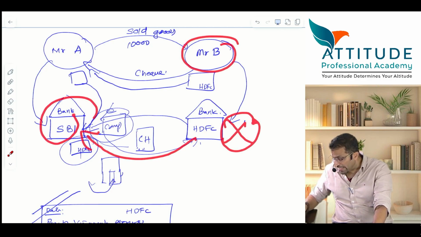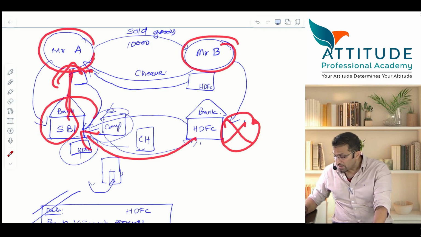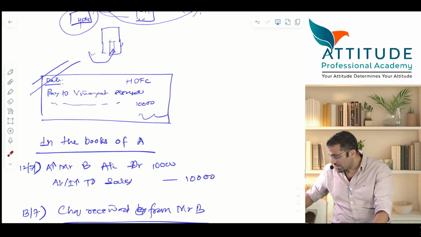Then SBI will inform you, Mr. A, that the check is dishonored. Now tell me, if A comes to know that the check is dishonored, it means that he has to pass an entry. Yes or no?